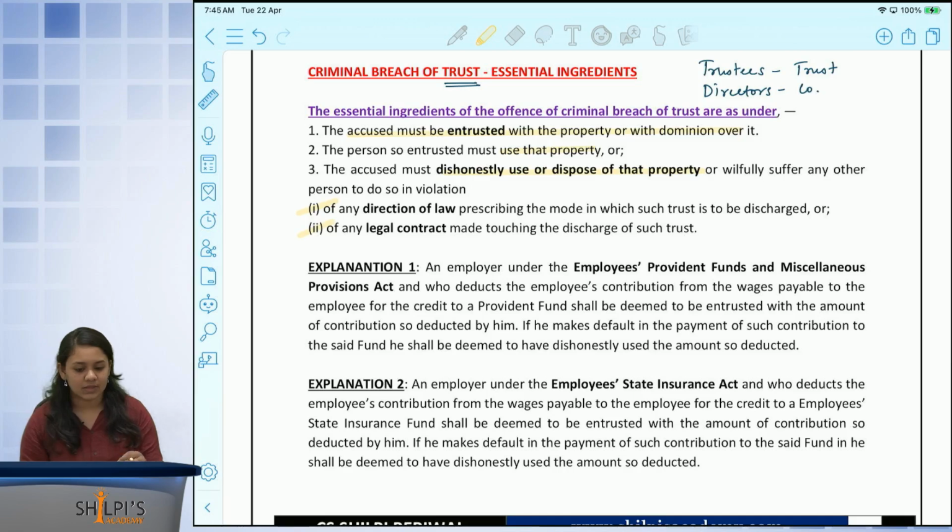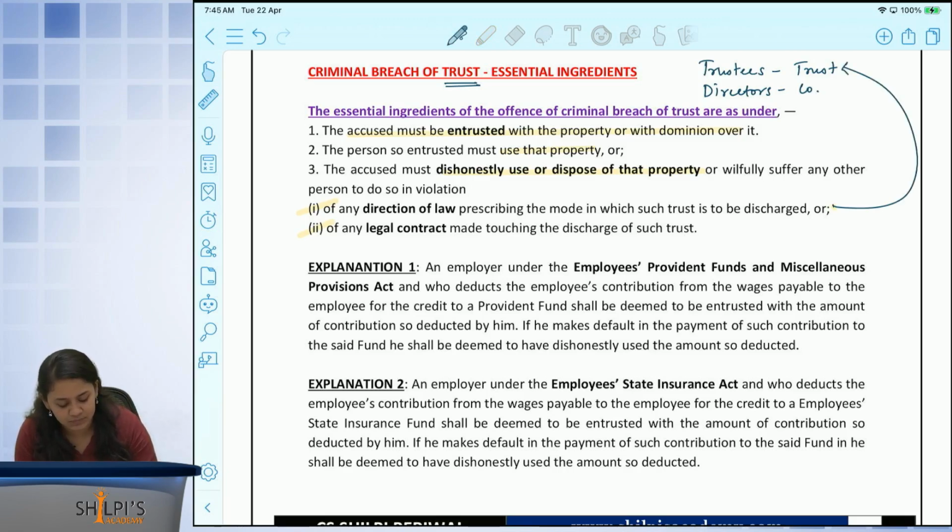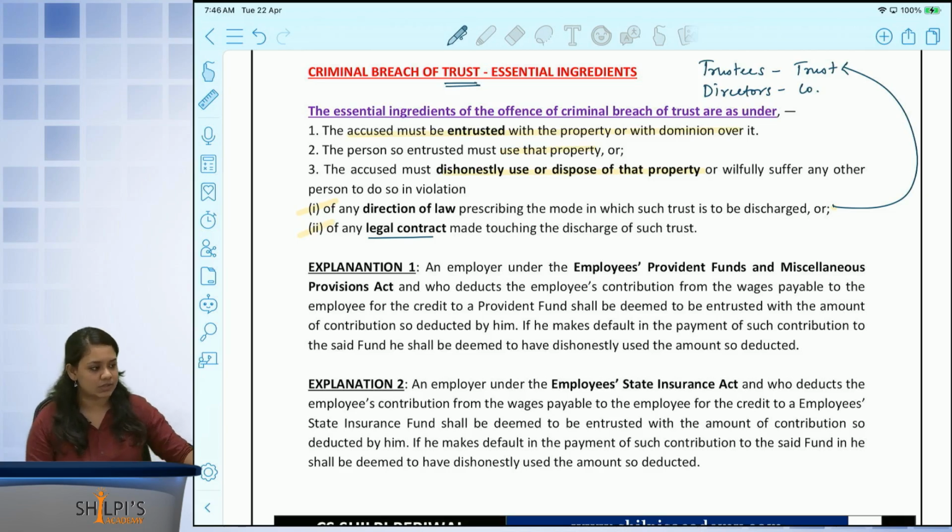If there is a direction of law, then we can say it applies to a trustee or a director if he has been entrusted with that property, or a legal contract. A legal contract can be any form of a contract wherein I go and trust a person to keep my goods with him and the promise of returning it after 2 weeks' time.